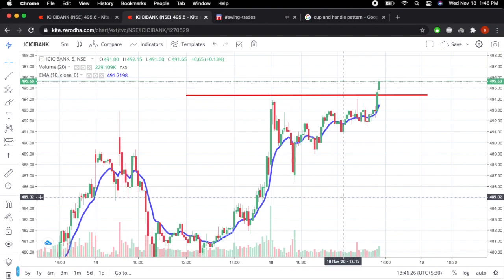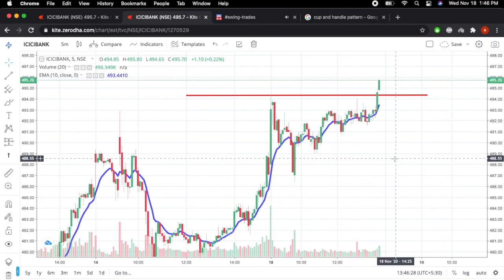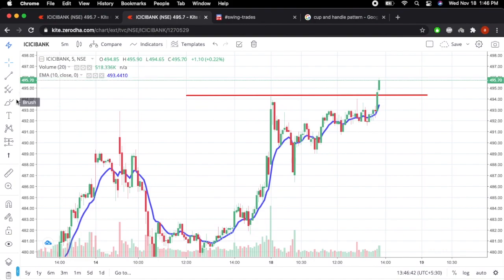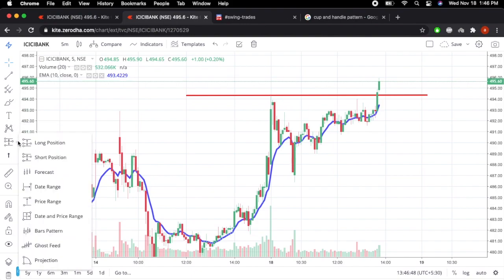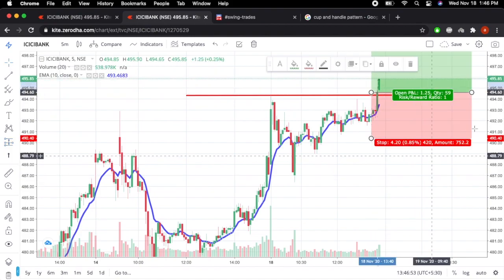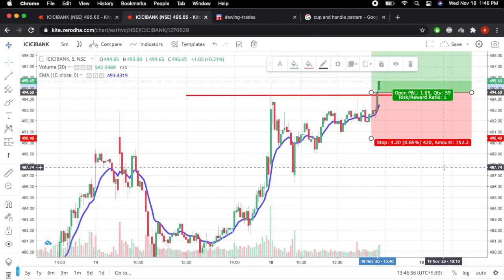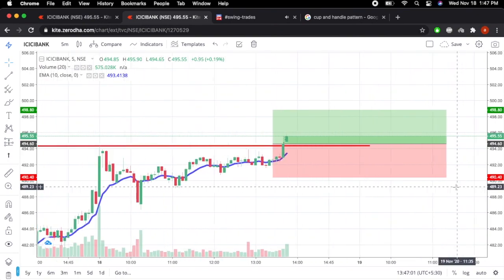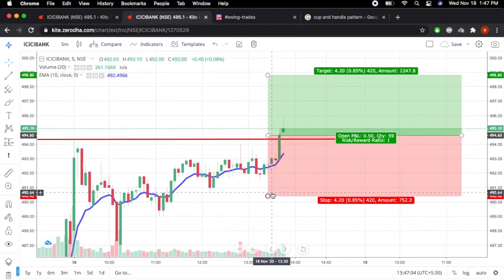Hi guys, so this is another trade I was making on ICICI Bank, and I'm planning to make my entry once it breaks the day's high. The reason is the stock has been moving in a cup and handle kind of pattern, and it showed a clear reversal in the first half, as you can see the red candle and the green candle. It came again to the resistance and is testing that level. So my entry would be once it breaks, and if it gives me a pullback, that would be the entry.